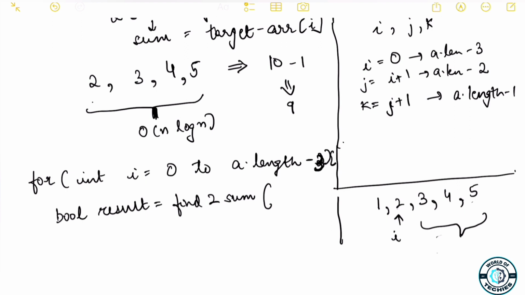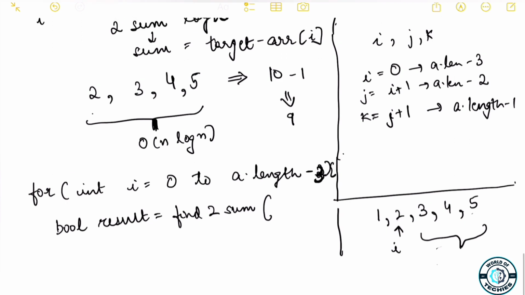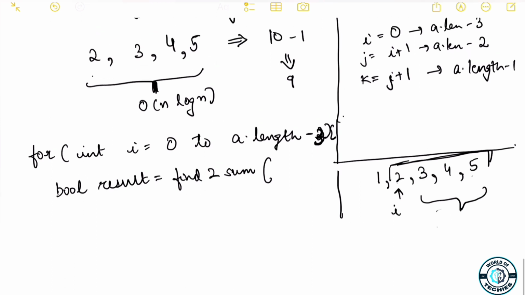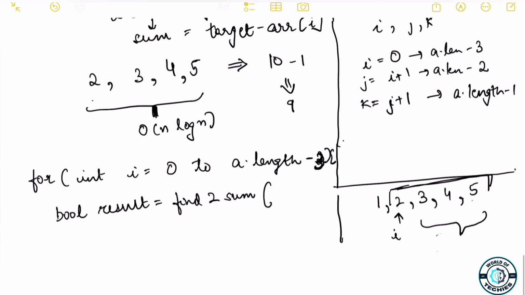So what we are saying is, if bool result is equal to find two sum. Because right now I is already iterating from 0 to array dot length minus 3. So now the only thing left is to iterate over this subset of the array. This is where we are now running a two sum problem with a reduced target. So let's see how we'll be doing it. Our first position will be I plus 1 comma a dot